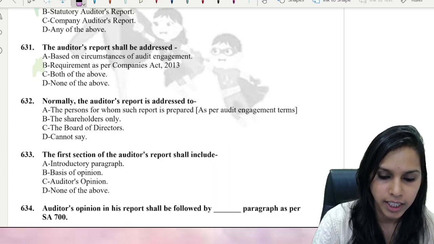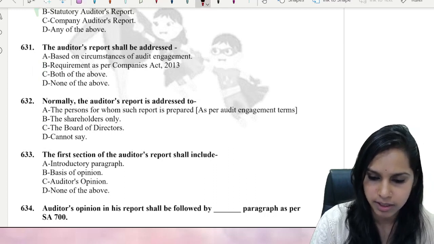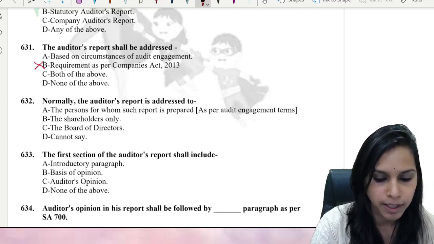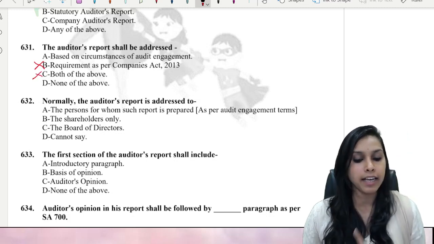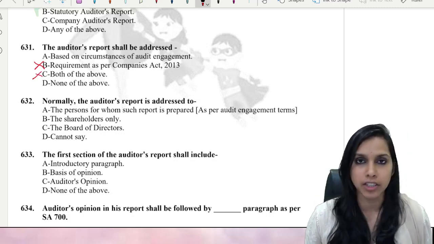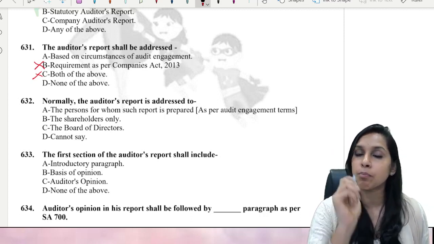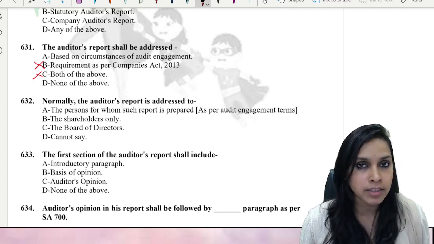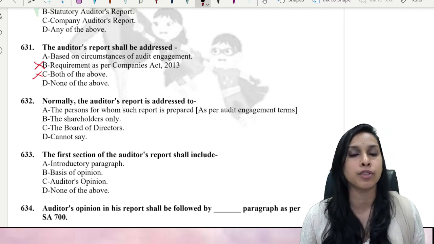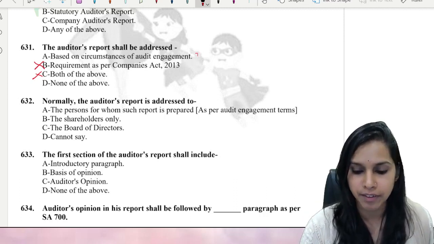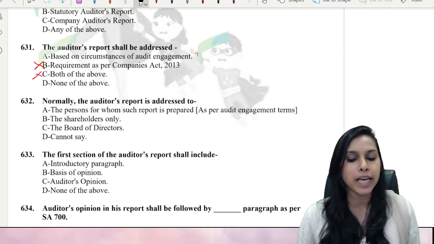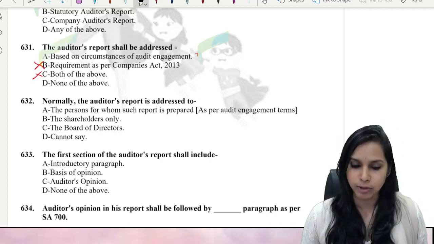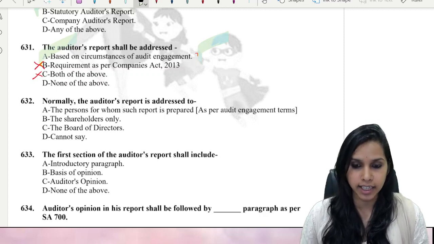So B cannot be part of the answer. If B is not part of the answer, C also cannot be the answer. And A says, based on circumstances of audit engagement. Absolutely, it is to the point, bullseye. It is dependent on the audit engagement as to what kind of report would be given. So the perfect answer here should be alternative A, based on circumstances of audit engagement. Let's move ahead to the next MCQ.